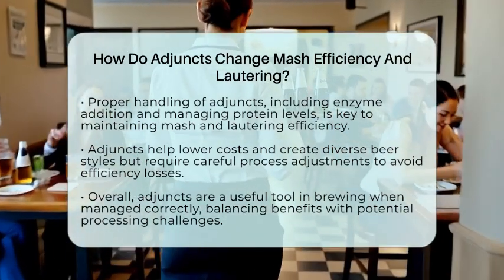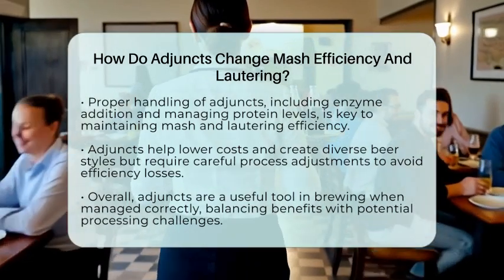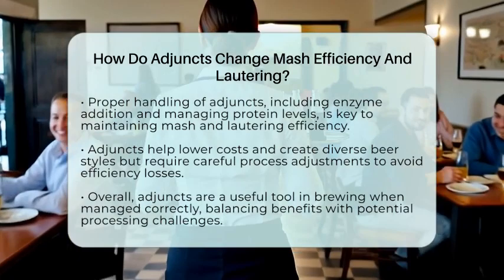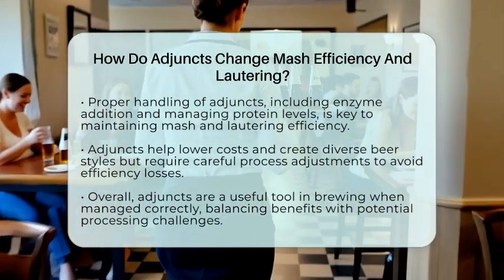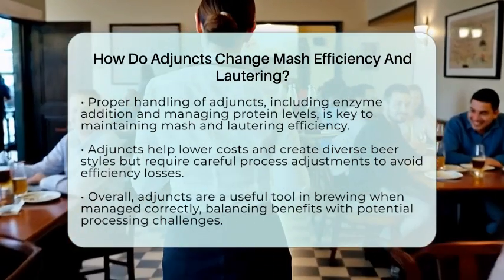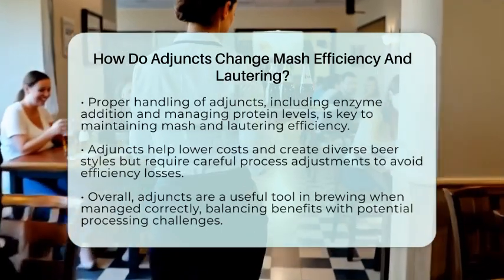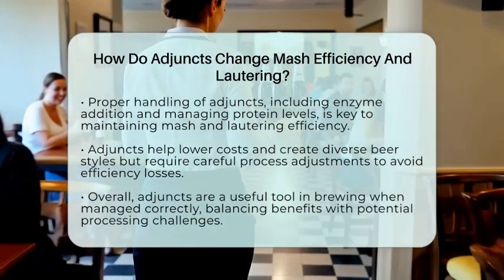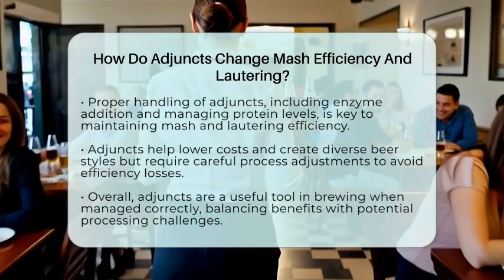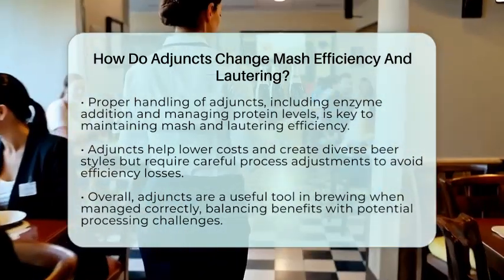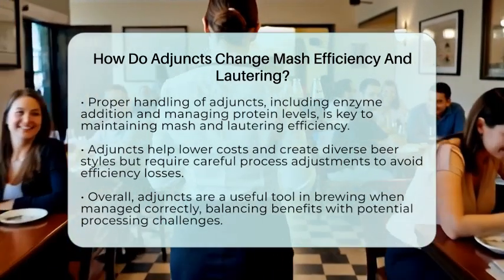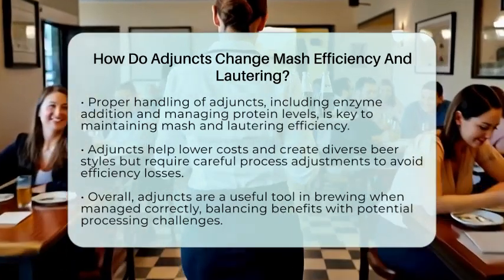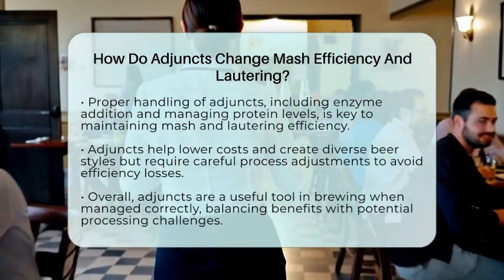In practical brewing, adjuncts are great for lowering costs and creating new beer styles. But they need careful handling. Enzymes are often used to improve starch conversion and reduce viscosity. Brewers also keep an eye on protein and free amino nitrogen levels to make sure yeast has what it needs for healthy fermentation. If adjuncts are used improperly, mash efficiency can drop and lautering can slow down. But with the right process adjustments, adjuncts can be a powerful tool to craft diverse beers and optimize brewing operations.